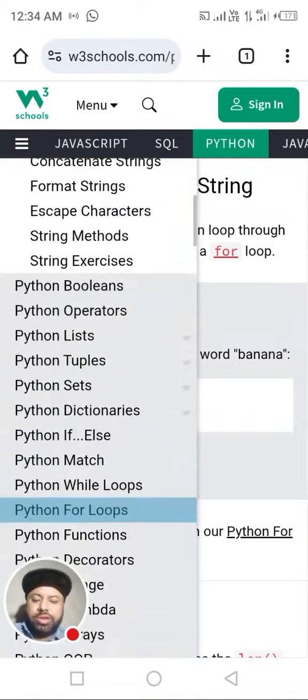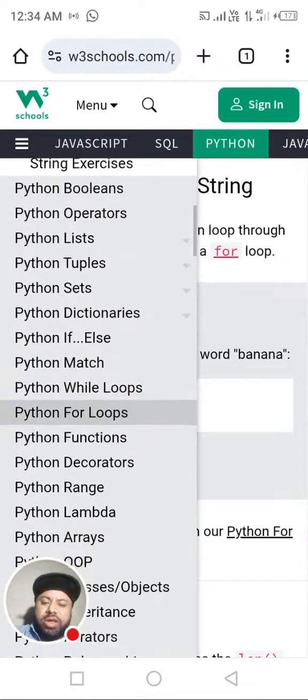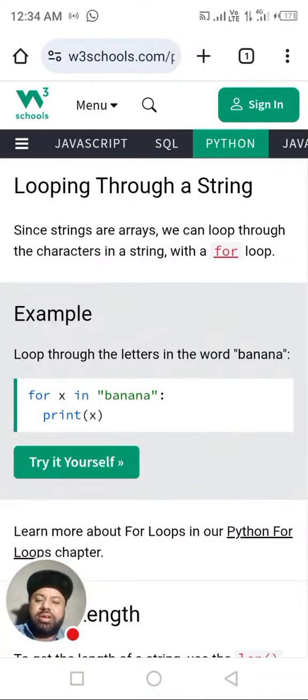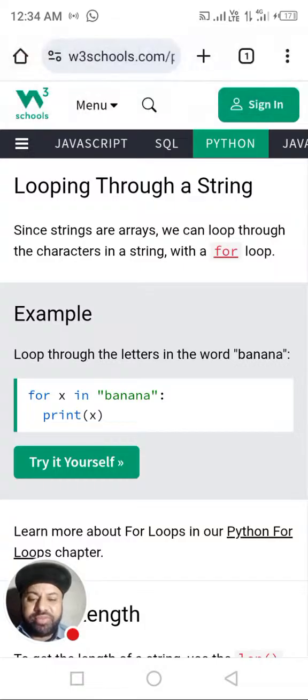Here it is: tuple, while loop and then for loop. We will study it, but I want to give you some basics about it. Looping is going through each value in a loop format, like we can iterate in iteration form.